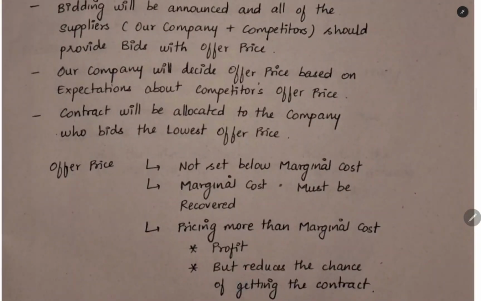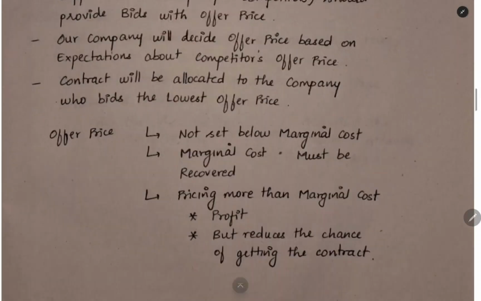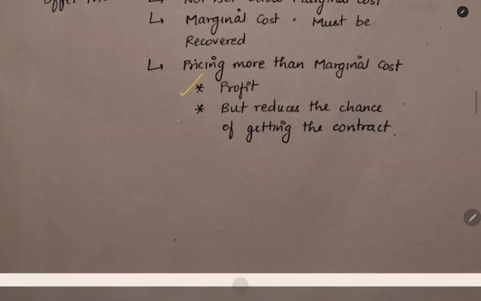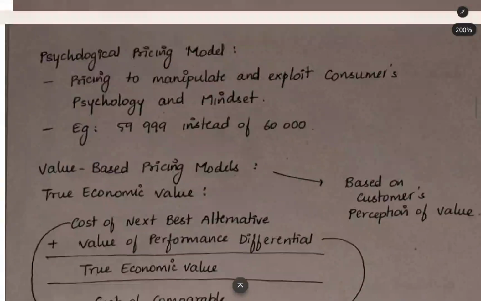We can set a higher price. What is the problem in that? The contract will not be given to us. Contract will be given only to the lowest quoting company. The price will not be set below the marginal cost. Marginal cost is the amount that must be recovered. And when you are keeping it at the marginal cost level, that is okay. When you are giving the price as more than marginal cost, it will give you profit, but it will reduce the chance of getting the contract, because the government will be giving the contract to the one who is giving the lowest price quotation. The next thing is psychological pricing model.